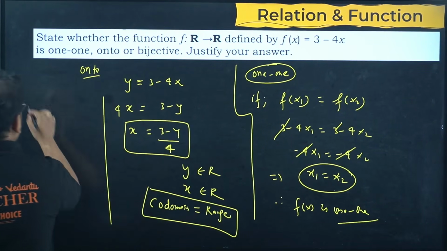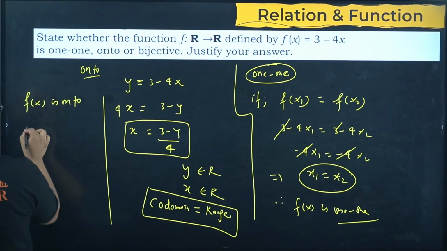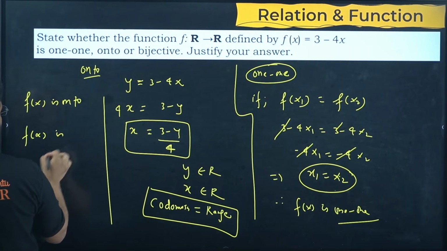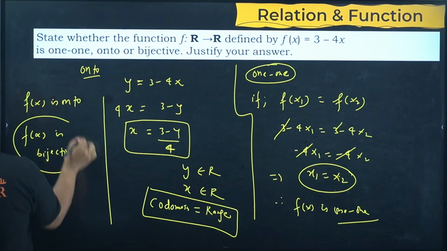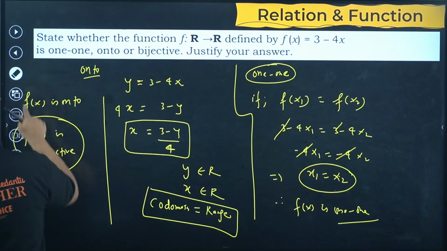Therefore, fx is onto also. Hence, fx is bijective. If a given function is 1 1 and onto both, it is going to be a bijective function.